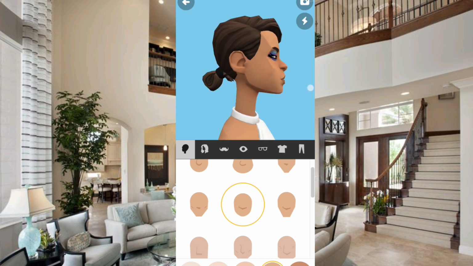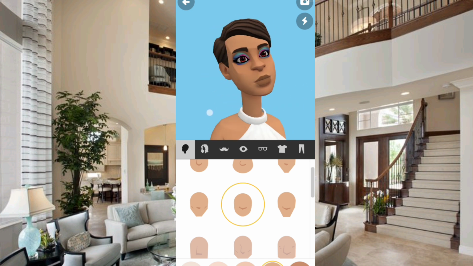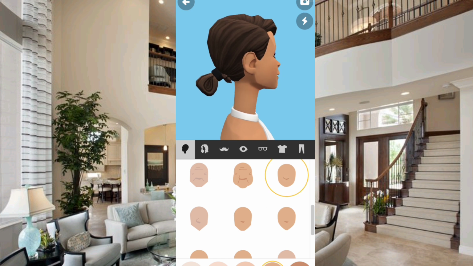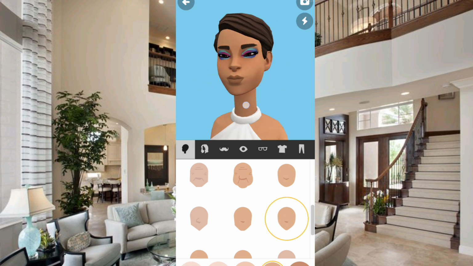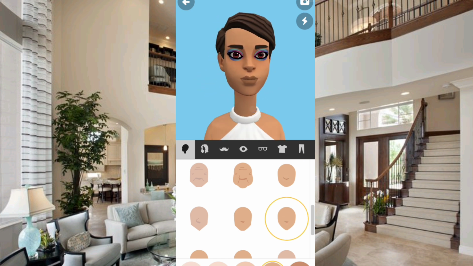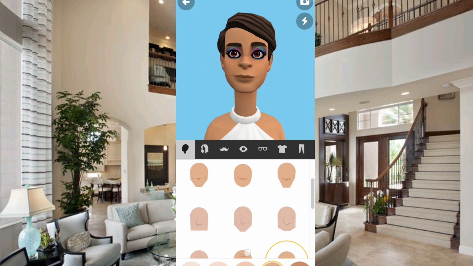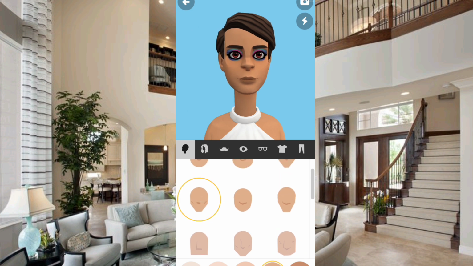Okay, for the next video, I want to show you how to create your character and your actor. This is your actor. Next time, in another video, I want to show you how to create your actor and the characters, and how to change any voices, and how to change the language. Some of you may want to use another language, but how do you change it? Okay, how to choose other voices.